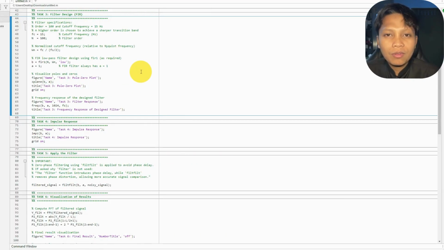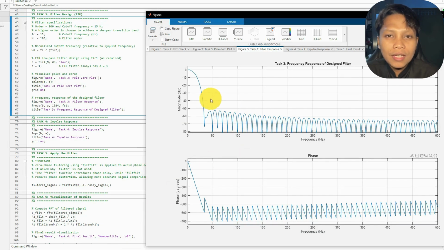The frequency response confirms that frequencies below the cutoff are passed with minimal attenuation, while frequencies above the cutoff are significantly reduced. This indicates that the designed filter meets the objective of suppressing the 25 Hz noise. The magnitude response shows the attenuation behavior, and the phase response reflects the linear phase property of the FIR filter.